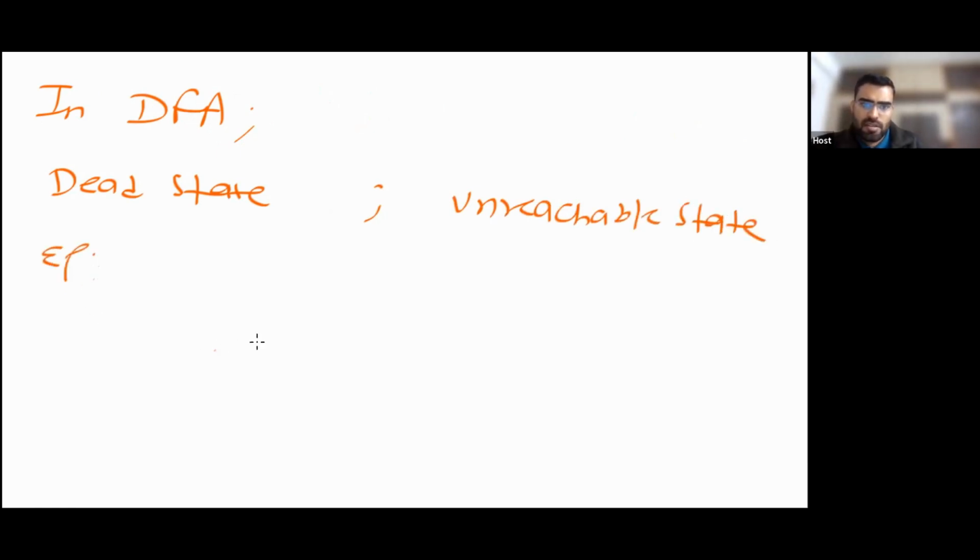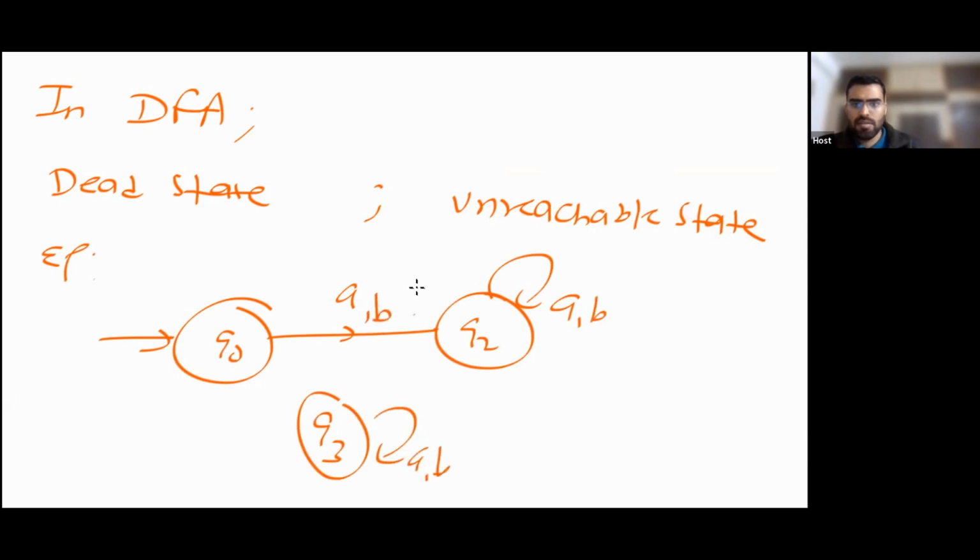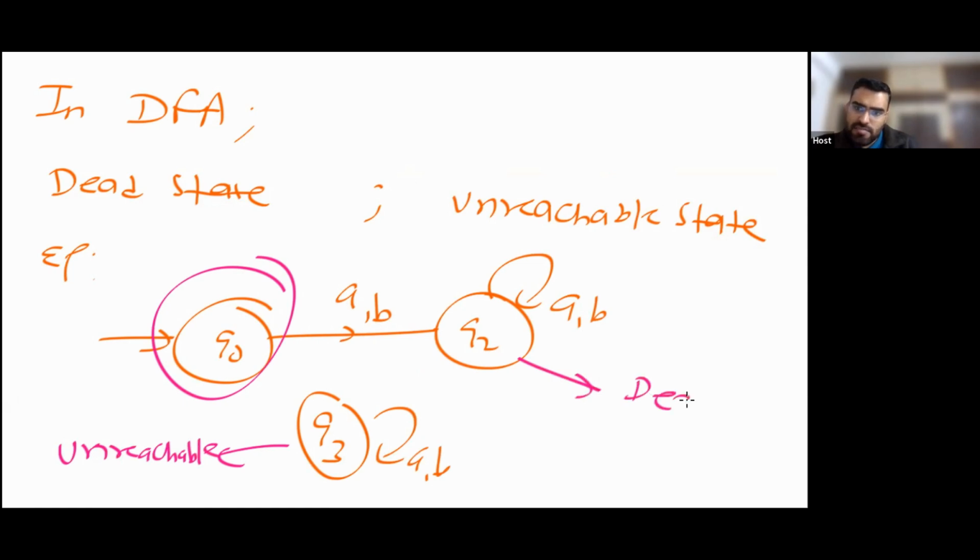For example, tell me, what is an unreachable state? You can notice this is an unreachable state, and this is a dead state. So is this difference clear? Unreachable, dead.